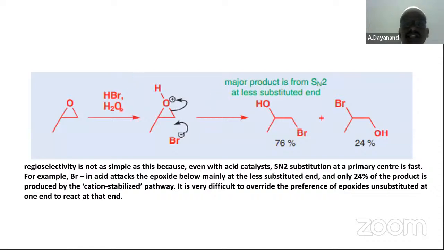Then HBr and H2O, again చూడండి ఇక్కడ, it is again attacking at the more substituted end. Here this is the carbon which is having one substituent. ఇది దగ్గర ఒక్క కార్బన్ కూడా లేదు, రెండు హైడ్రోజన్ ఉన్నాయి. ఇక్కడ it is having one hydrogen. Therefore, it is attacking at this end. The OH is attacking at this end in acid medium. Which is the acid here? HBr is the acid. Regioselectivity is not simple because SN2 substitution at a primary center is fast. Bromide and acid attack the epoxide, mainly at the less substituted end. Okay.